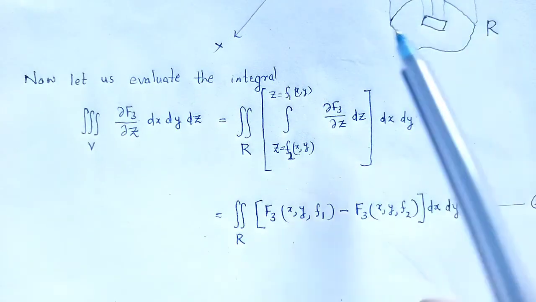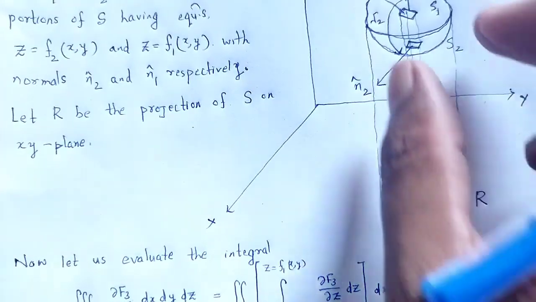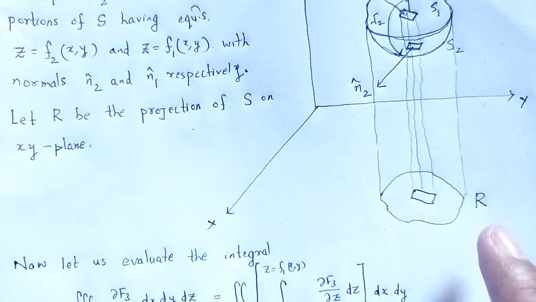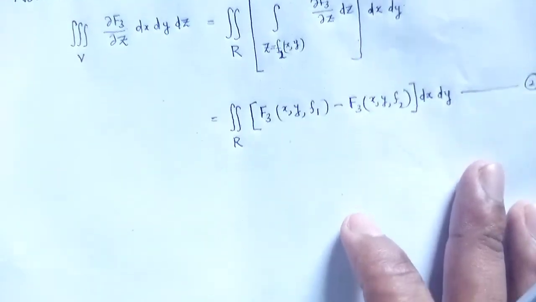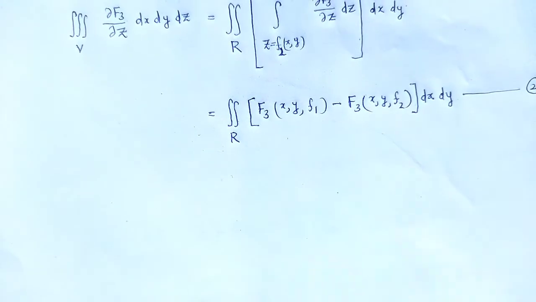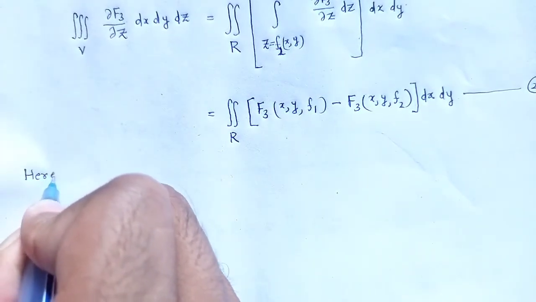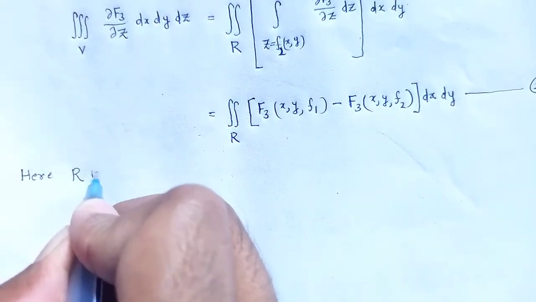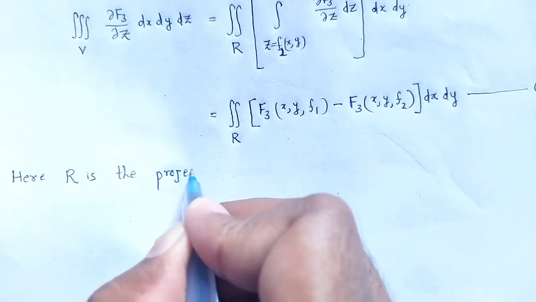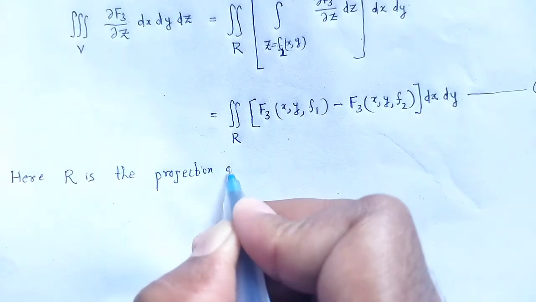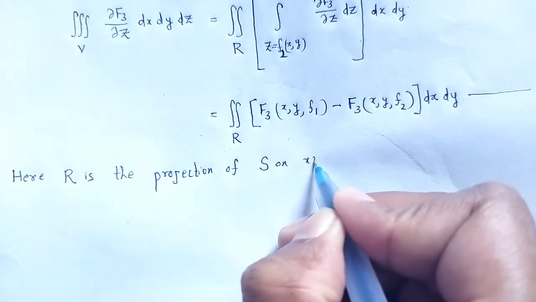Here look at the figure. R is the projection of S on xy plane. For that region, we can say for S1, here we write R is the projection of the surface S on xy plane.